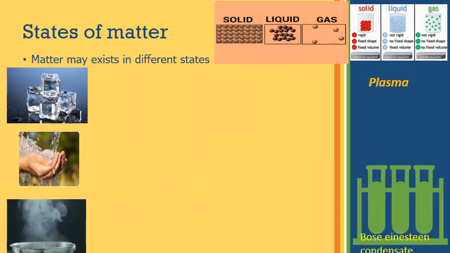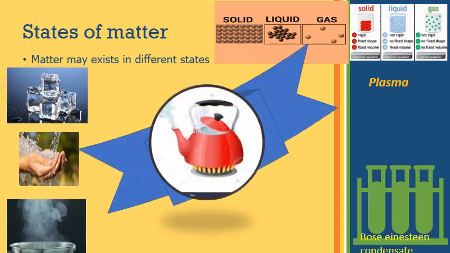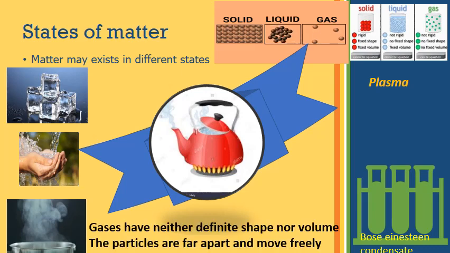Now I'll go for the vapors or gas. Here if you observe that animation, the particles are freely moving in all directions, with a large gap between the particles or molecules. So they move randomly in all directions. That means they have neither definite shape nor volume. The particles are far apart and move freely in all directions. Randomly they move in all directions.